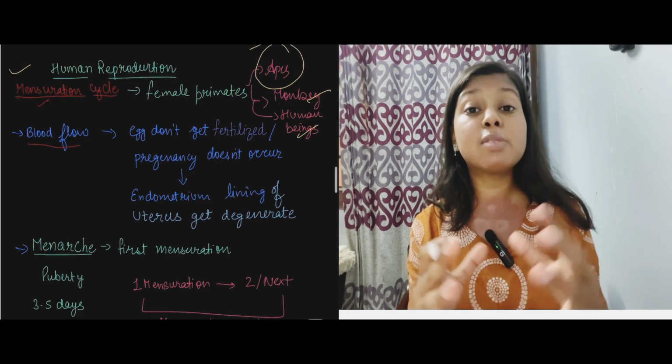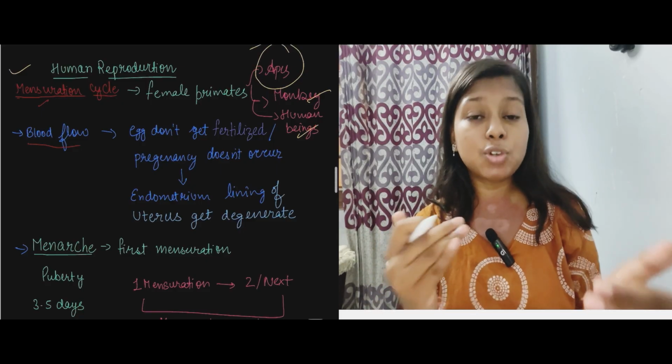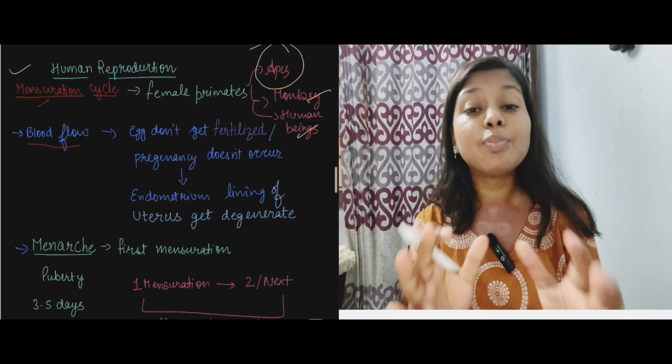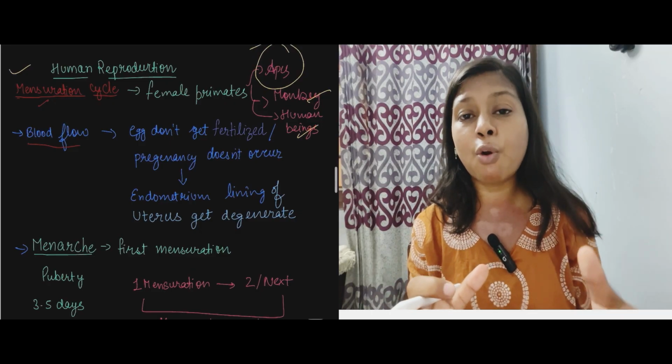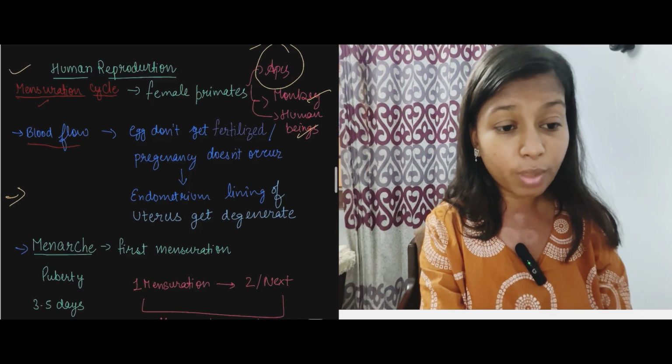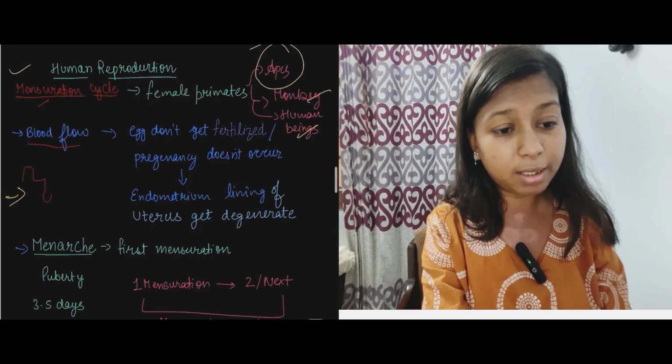Now, after that, what is menstruation? Menstruation is generally due to the degeneration of the endometrium lining, or inner lining of the uterus, because fertilization of the ovum does not take place. So what happened? This is the endometrium lining, right?